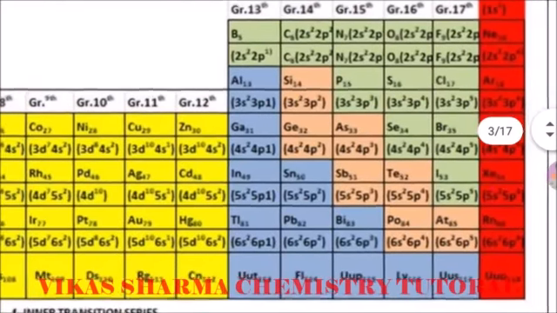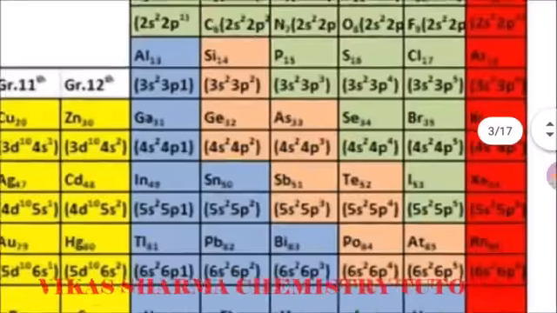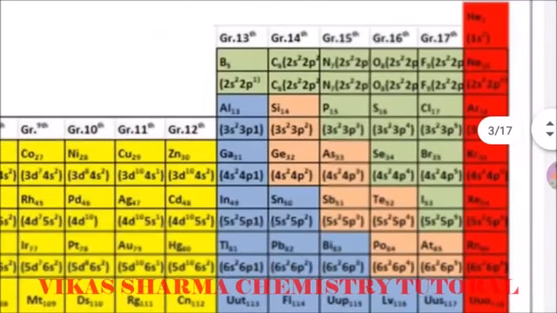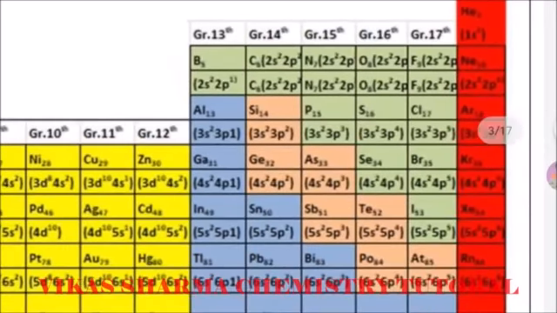In group 13 the members are boron, aluminium, gallium (gallium was also predicted by Mendeleev), indium, and thallium. Group 14 members are carbon, silicon, germanium, tin, and lead. Group 15: nitrogen, phosphorus, arsenic, antimony, bismuth. Group 16: oxygen, sulfur, selenium, tellurium, polonium. Group 17 is known as the halogen family: fluorine, chlorine, bromine, and iodine. Group 18 is considered the noble gas family: helium, neon, argon, krypton, xenon, and radon.